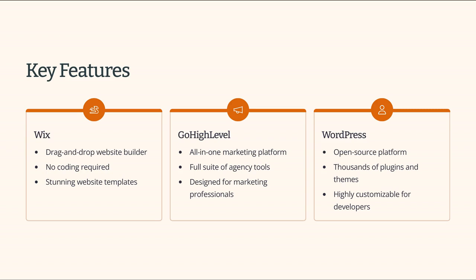Next, let's talk about pricing. Wix offers a free plan and several premium plans starting at $14 per month. GoHighLevel has a single plan that costs $97 per month, but it includes a wide range of marketing tools. WordPress itself is free, but you'll need to pay for hosting, which can range from $3 to hundreds of dollars per month, and premium themes and plugins can add to the cost.